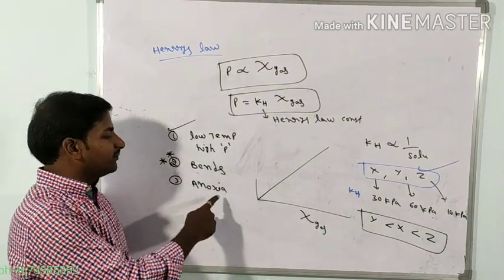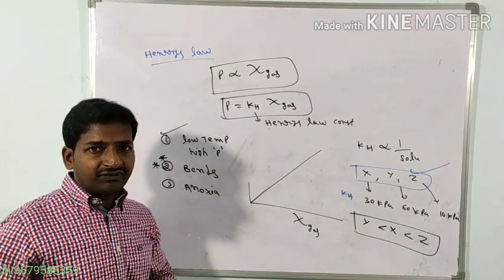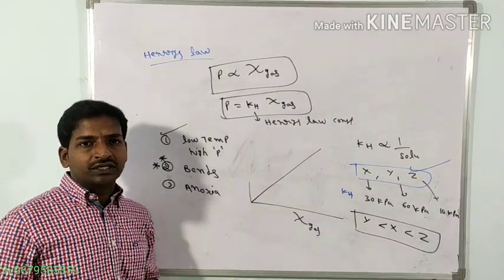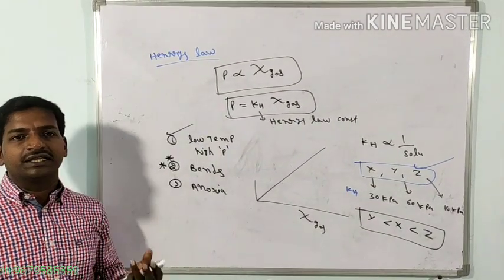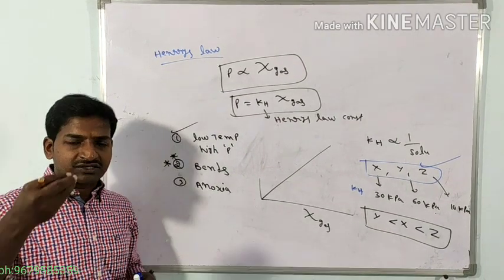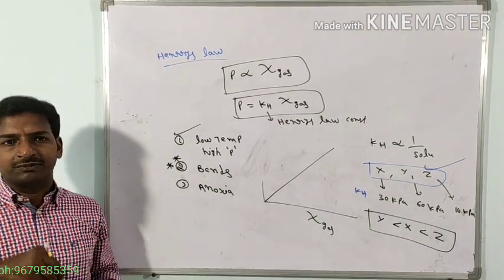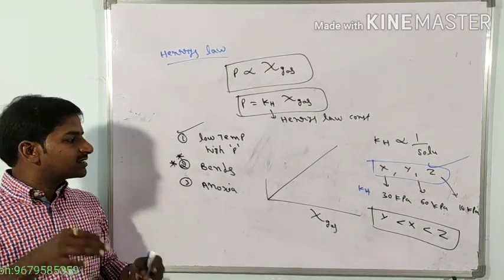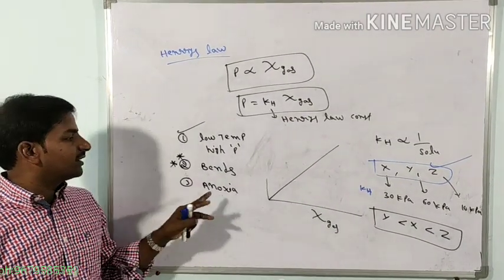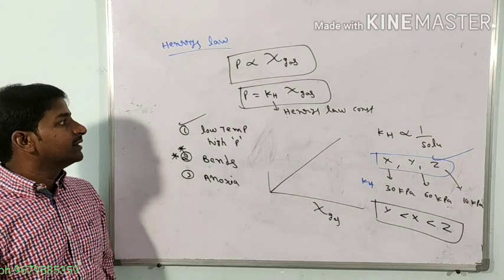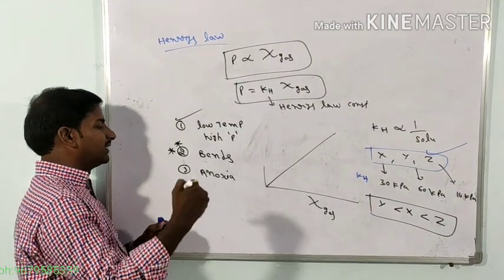So what is anoxia? Persons living at high altitudes will not get a sufficient amount of oxygen in their breathing. Automatically, oxygen deficiency takes place in the blood circulation system. Because of oxygen deficiency, the person is unable to think perfectly. That is called anoxia. This is also very important: define anoxia.